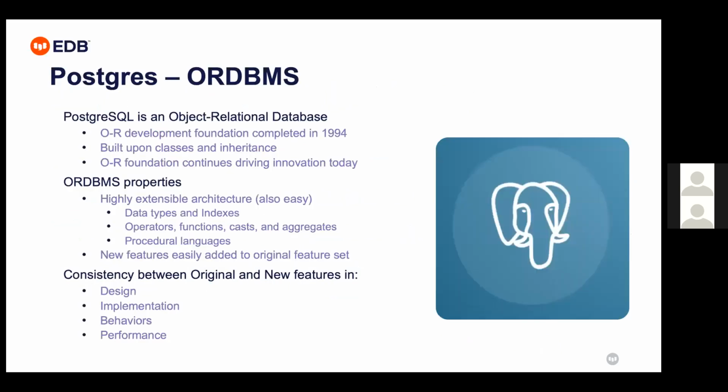Let's go through something about the history of PostgreSQL. It's an object relational database, and its development was completed in 1994. It builds upon classes and inheritance. It's highly extensible. It supports all data types. Multiple data types are supported, and some of the data types in the form of NoSQL I'm going to discuss here. Then indexes are possible. Different types of indexes we can do. Special indexes, GiST indexes are possible, and it supports multiple operators and functions.